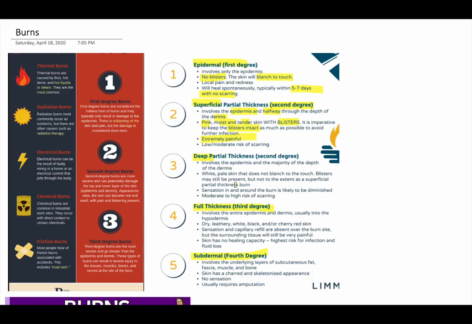Now, deep partial burns. In superficial partial thickness, only half of the dermis was involved. But in deep partial, the majority of the depth of the dermis is involved, but the entire dermis is not involved. So a little bit of dermis is still left. The skin becomes white and pale and does not blanch on touch. Why? Because the blood vessels also get destroyed.